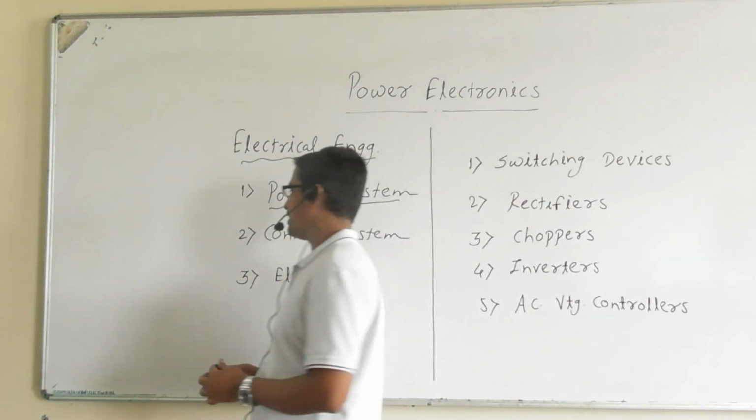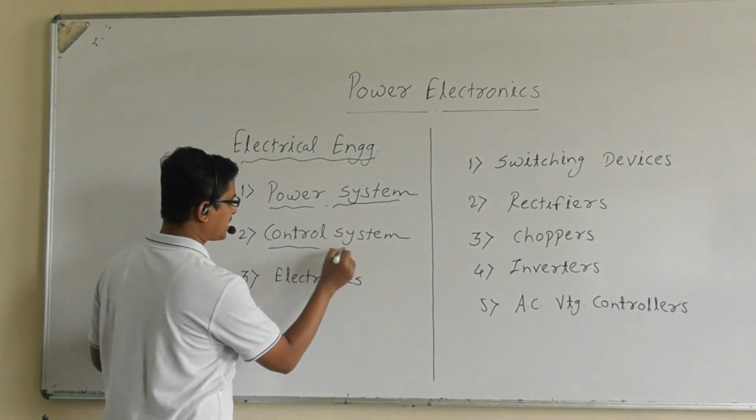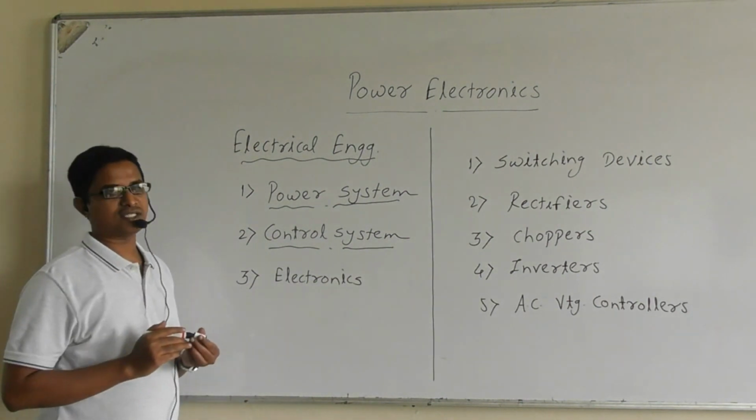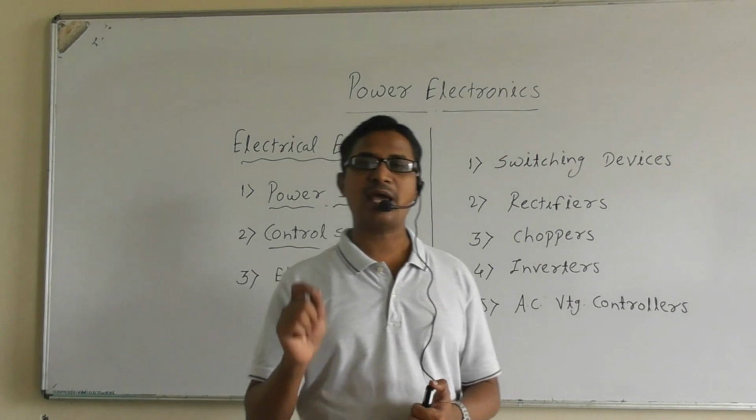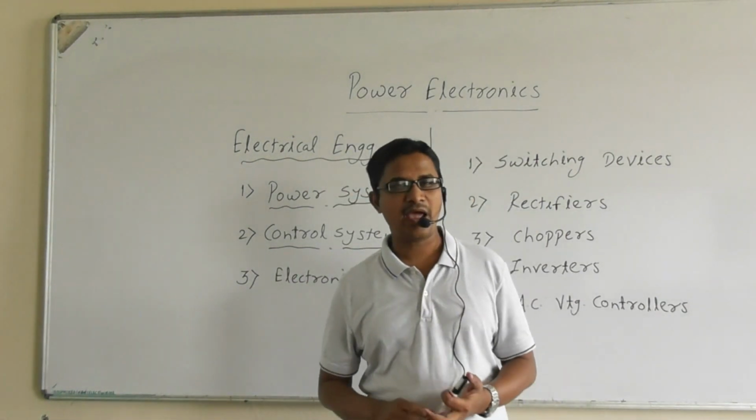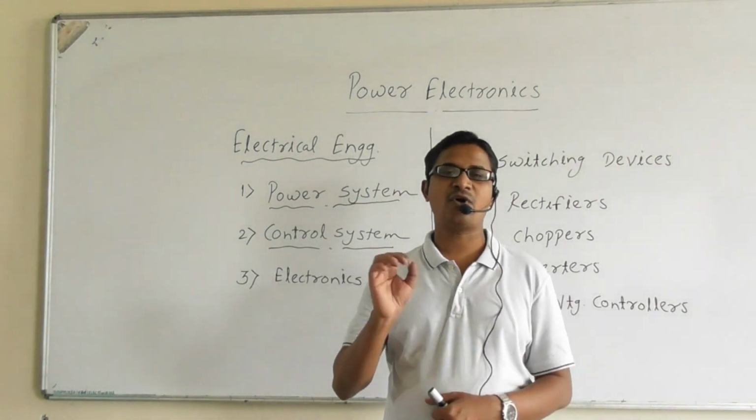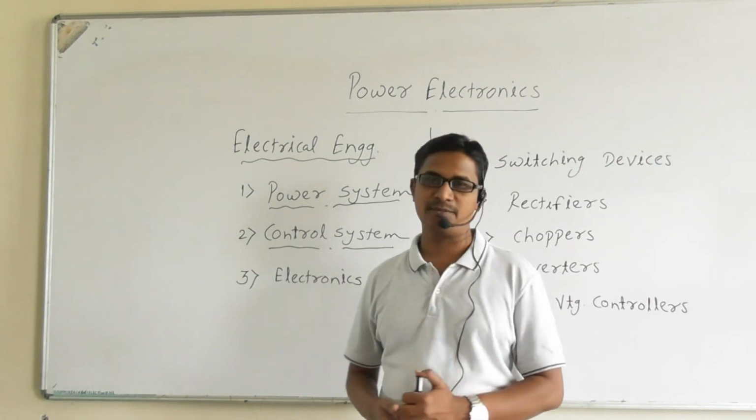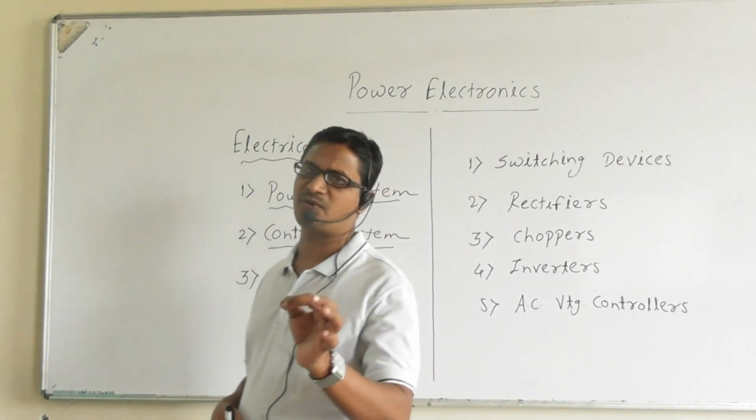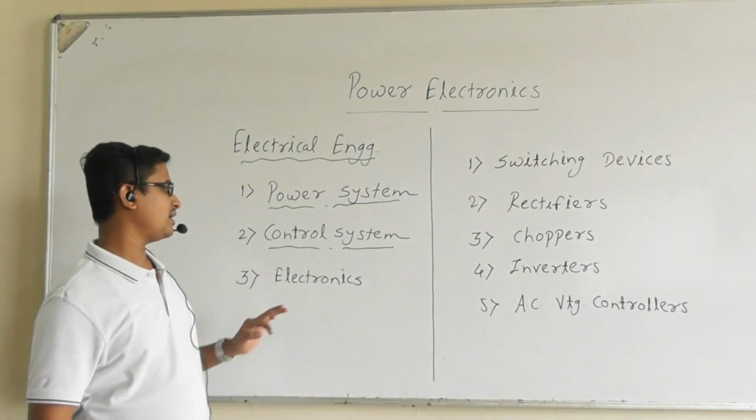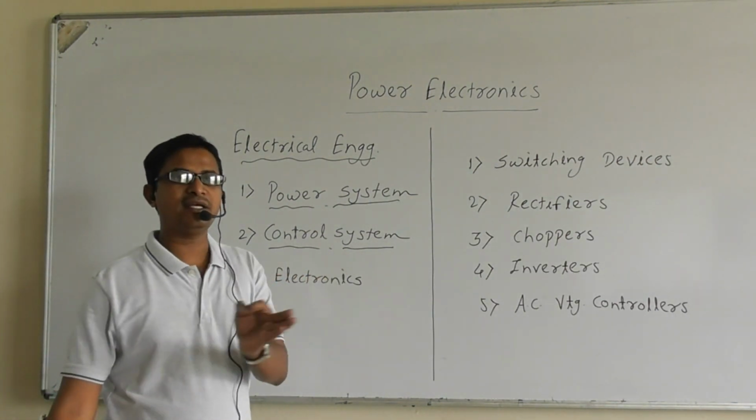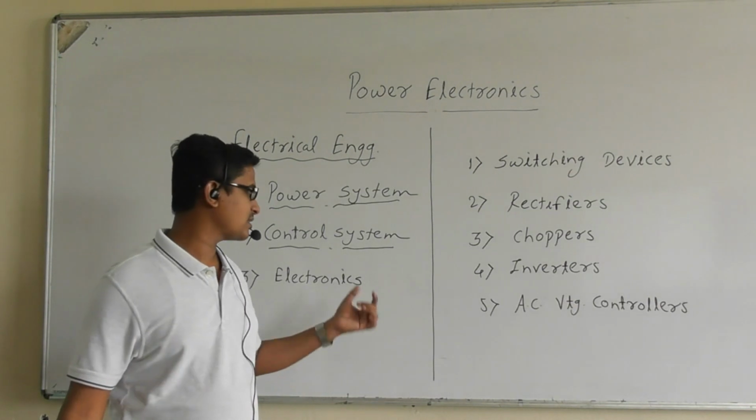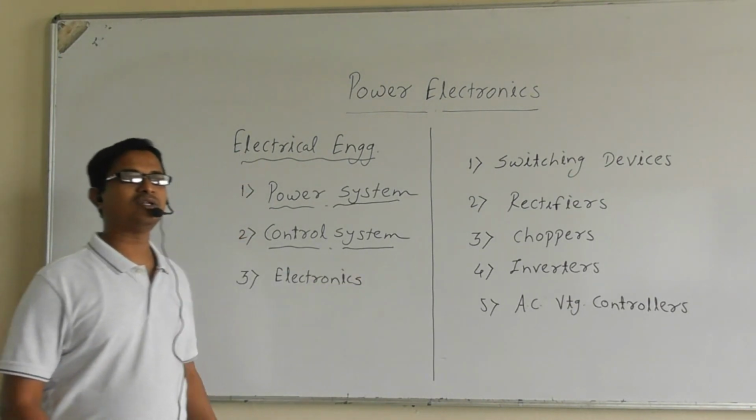The second area is control system. The area control system defines the stability of the system and derives the conditions for the system to be stable. The subjects you might have studied, control system, linear and non-linear, come under the area control system.